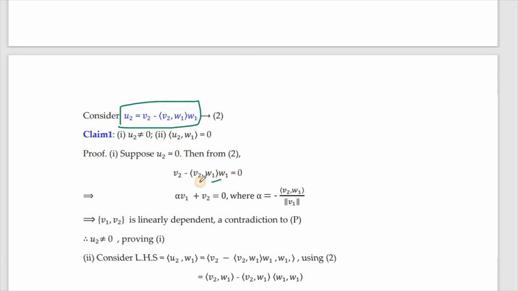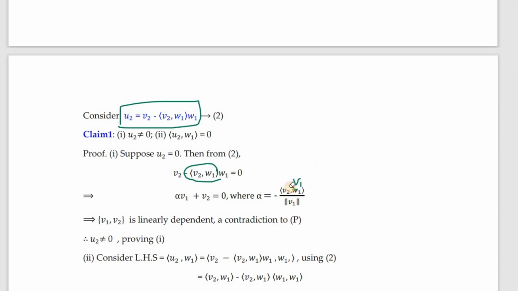Now we shall name this as alpha. The v2, this is actually v1. If you have just w1, there is no need to have norm v1 here. But if you are going to have v1 here, then in the denominator we will have our norm v1.